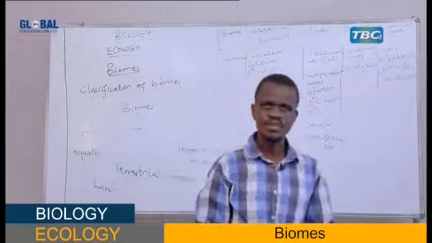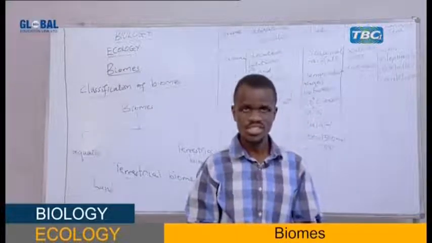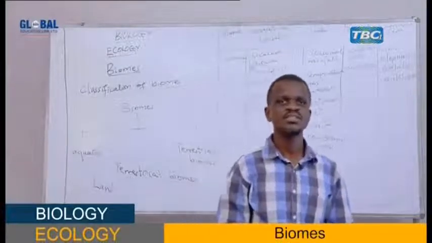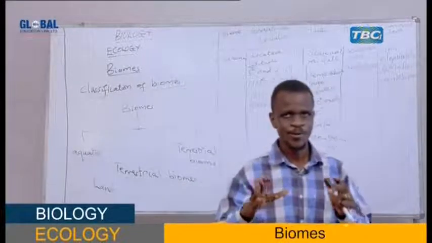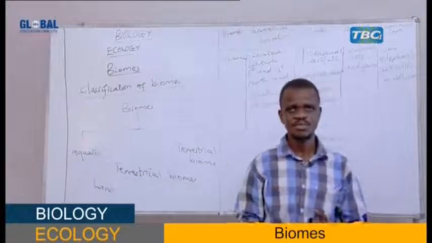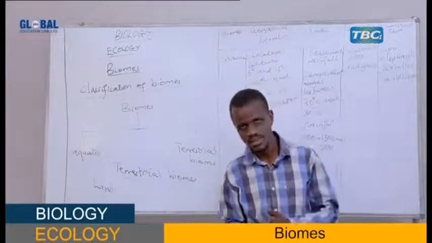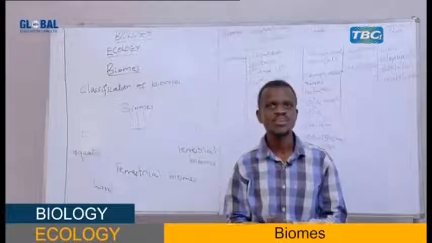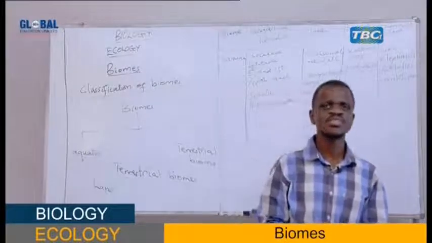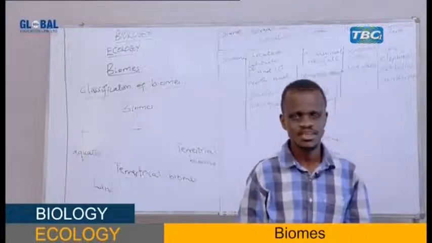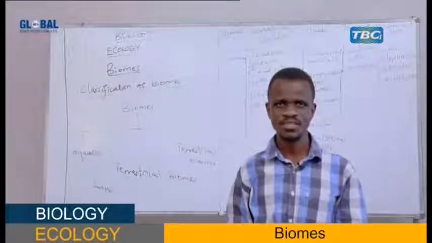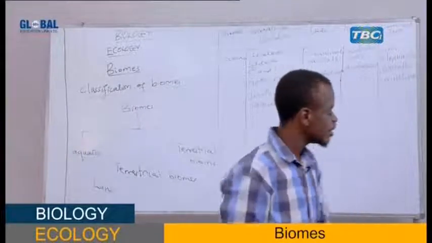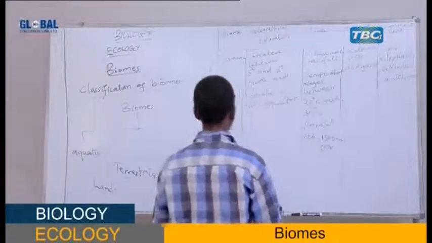The temperature of savanna ranges between 20 Celsius and 30 Celsius. I'm sure now you can see the differences between a taiga and a savanna, and between tundra and the savanna. Hope you are following, my students. That is savanna. Now, let us see another biome.